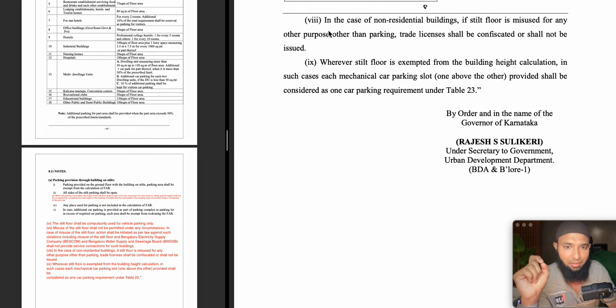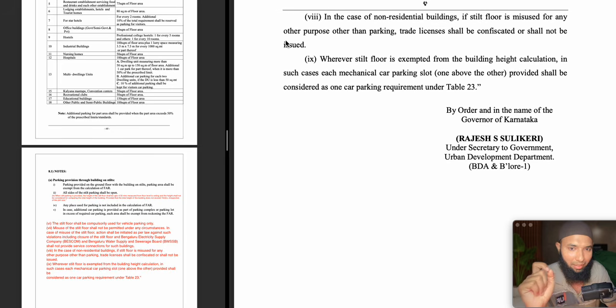Let us see. In the case of non-residential, now they are speaking about commercial buildings, if the stilt floor is misused for any other purpose other than parking, trade license shall be confiscated or shall not be issued. If it is there, they will remove the license. If it is not there, they will not issue it.